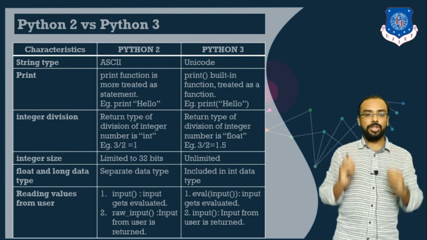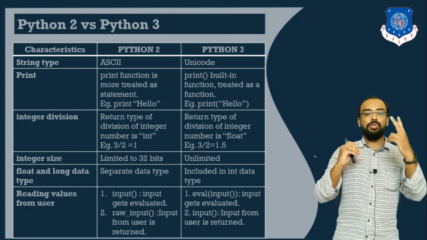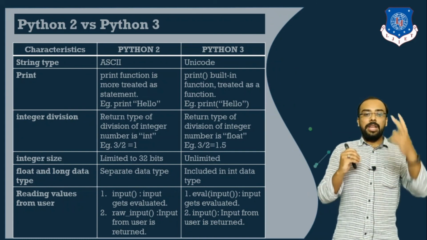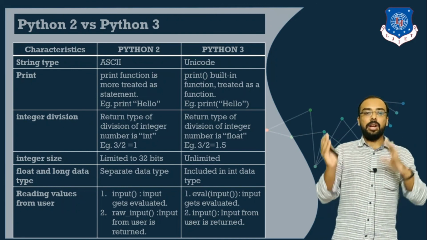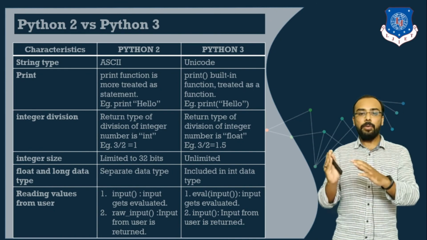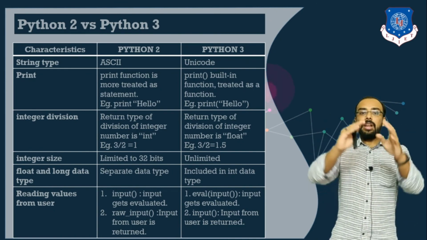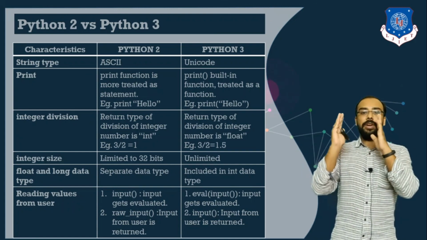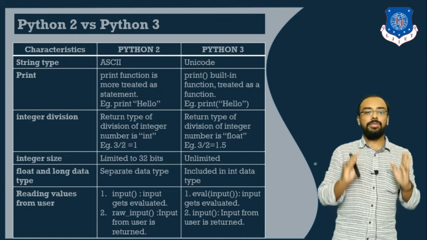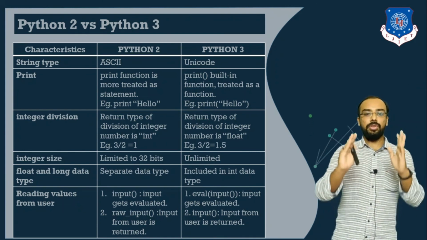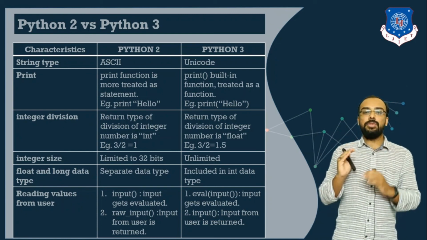Now when we come to Python version 3, it provides us two different functions. If I want to use the input function, it will be taken as it is, and to evaluate it we use eval outside the input function, with the input function specified in parentheses. This is similar to the input function in Python version 2, and the input function we will be using in our code.